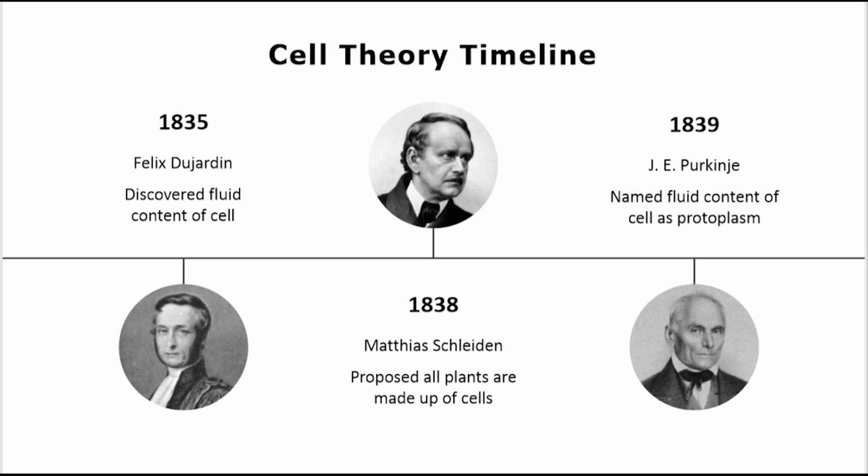Felix Dujardin in 1835 discovered the fluid content of the cell. Then in 1838, Schleiden proposed all plants are made up of cells. This is very important for cell theory. Next in 1839, Purkinje named the fluid content of the cell protoplasm.